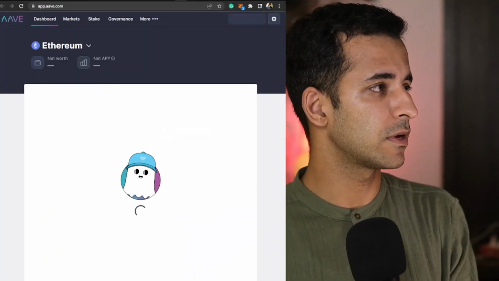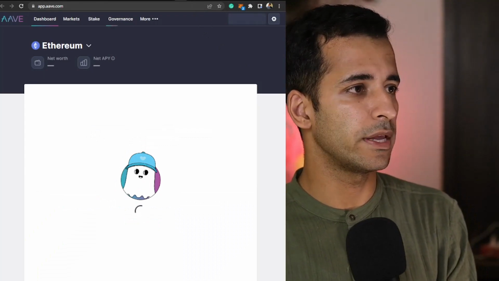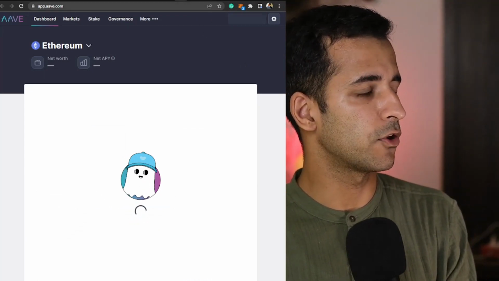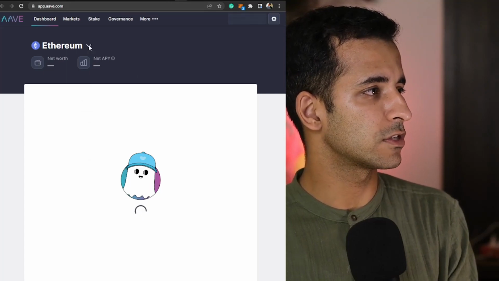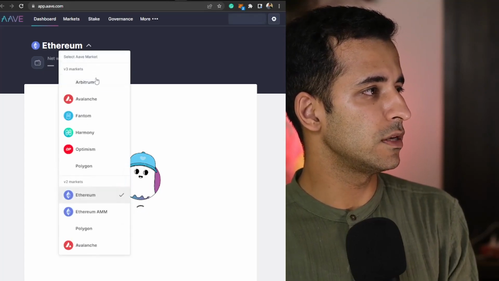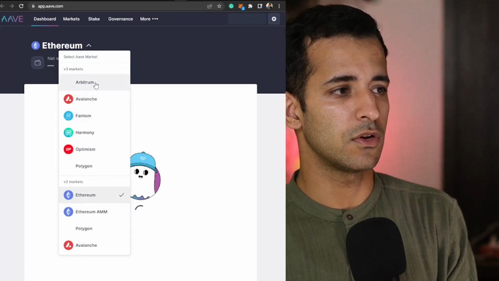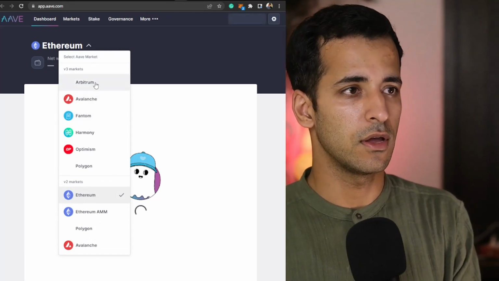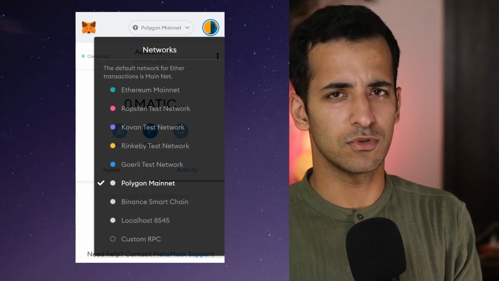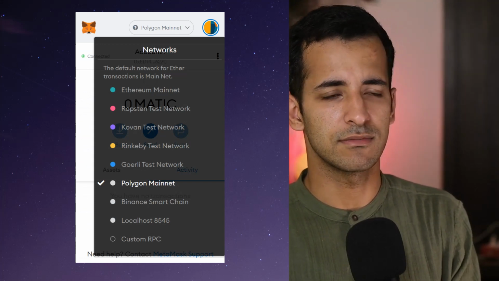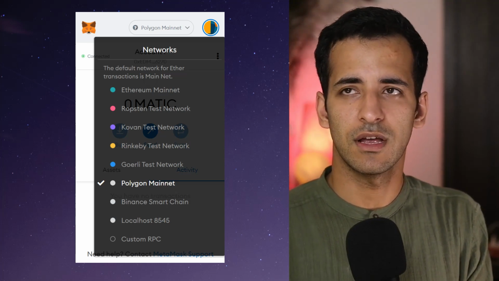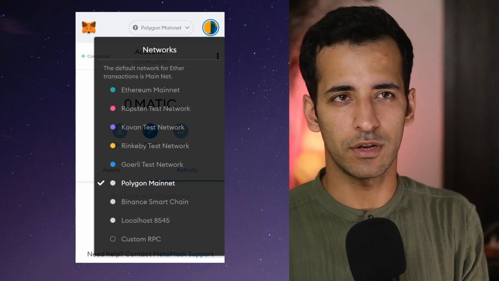So I have connected my wallet to Aave, and now we have entered the platform. You can see app.aave.com. Now we are waiting for it to fetch some results. These are all the different mainnets, all the blockchains that Aave supports right now. MetaMask as of now supports almost all the blockchains, and it is easily the most accessible and versatile wallet we have.